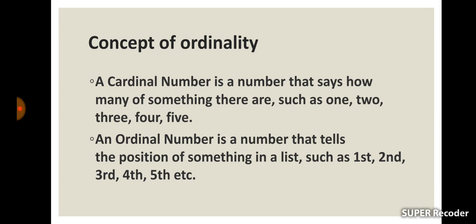For example, as per the cardinal utility approach, we can say an ice cream gives 30 utils of satisfaction and chocolate gives 20 utils of utility. But as per the ordinal utility approach, we can say whether chocolate gives more or less utility than ice cream.